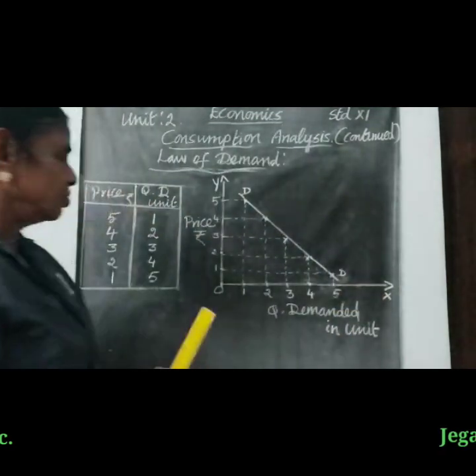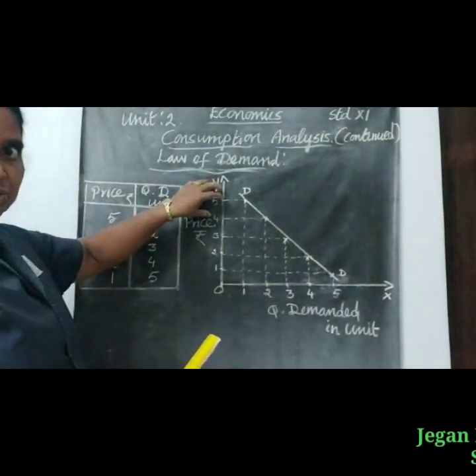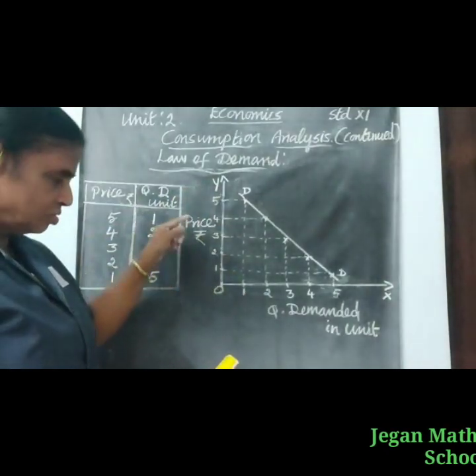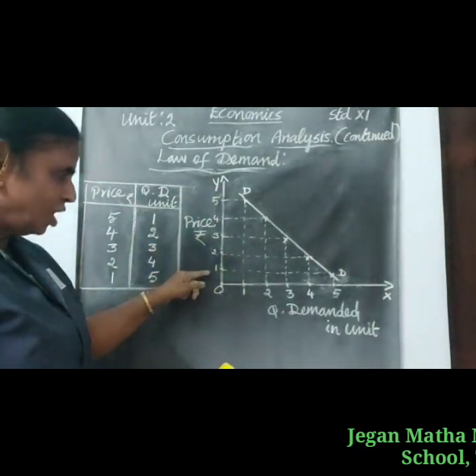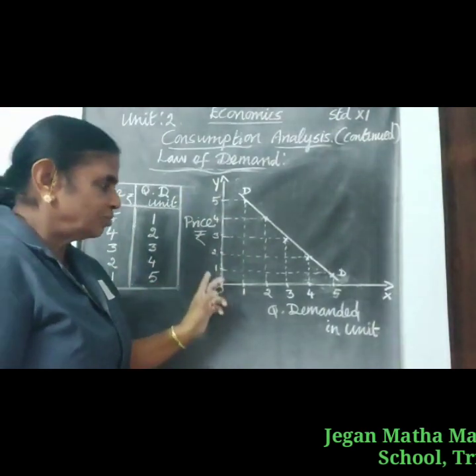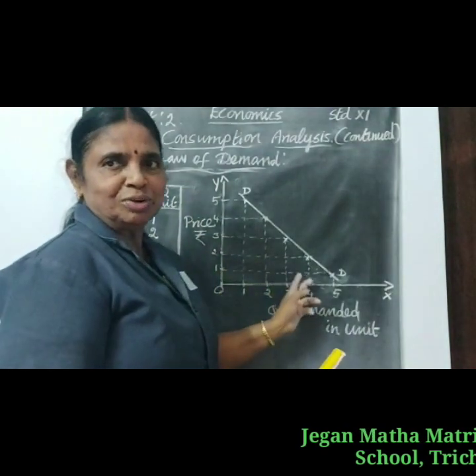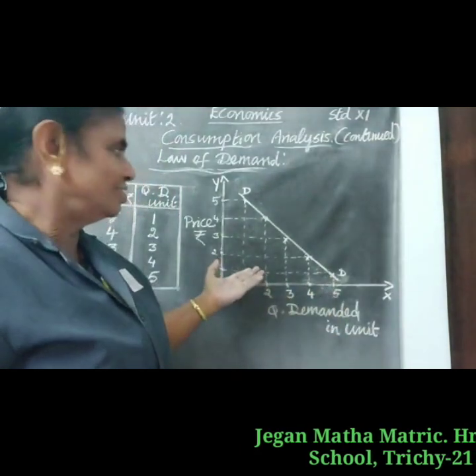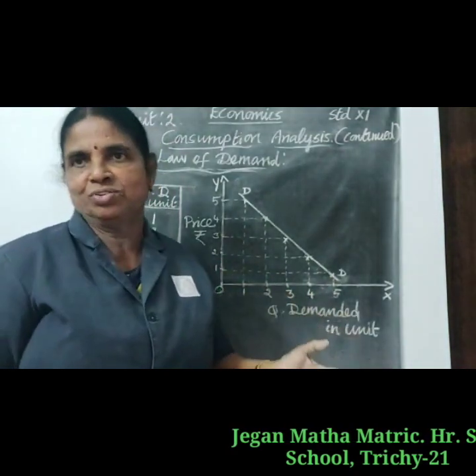When the price is ₹5, the demand is only 1. But when the price diminishes to ₹1, the quantity demanded increases to 5, and this is clearly seen in the diagram also.